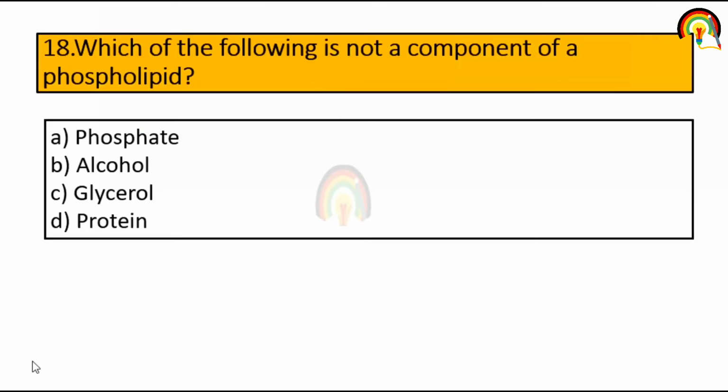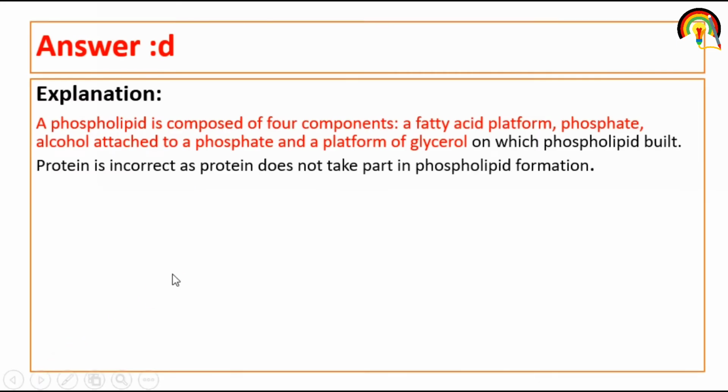Next one, which of the following is not a component of phospholipid? So phosphate, alcohol, glycerol, all these are the component of phospholipid except protein. So phospholipid is composed of four components: a fatty acid, phosphate, alcohol and glycerol.